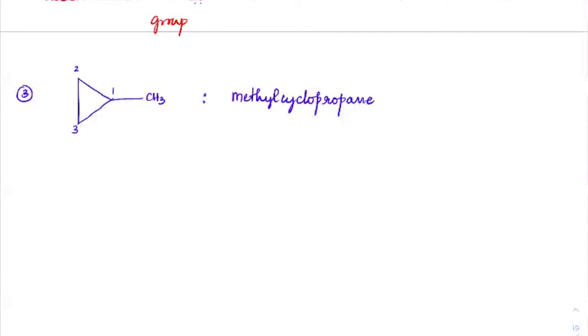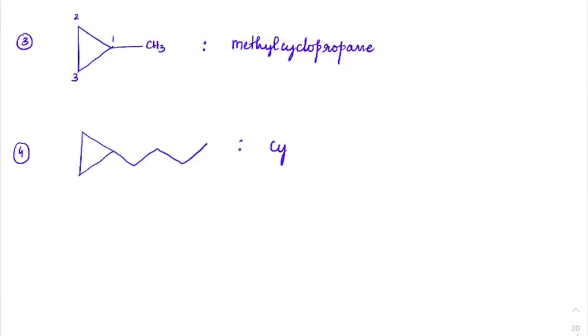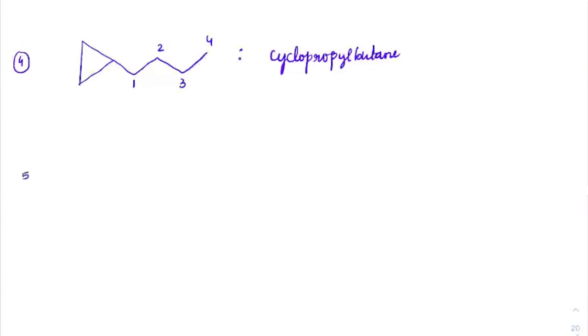Okay. So based on that, suppose I want you to write the IUPAC of this. Now write the IUPAC of this one. Cyclopropyl butane. The numbering should always start from here, 1, 2, 3, 4. So now if you check the closed chain, there are only 3 carbons. Open chain, there are 4 carbons. So the 4 carbon chain is given more priority than the 3 carbons, right? So I'll just write it as a note.